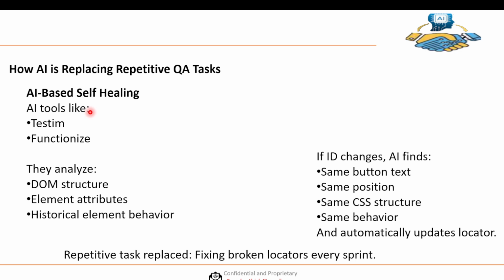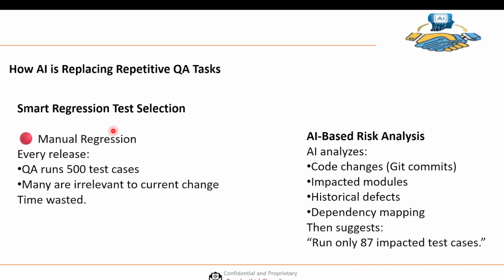But through the AI-based self-healing approach, it analyzes the DOM structure, element attributes, and historical element behavior. If it finds the ID got changed, AI finds the same button text, same position, same CSS structure, and same behavior, then automatically updates the locator. That means the repetitive task replaced is fixing broken locators every sprint. So when we execute the script, it will not fail even if the ID got changed, because of the self-healing approach.